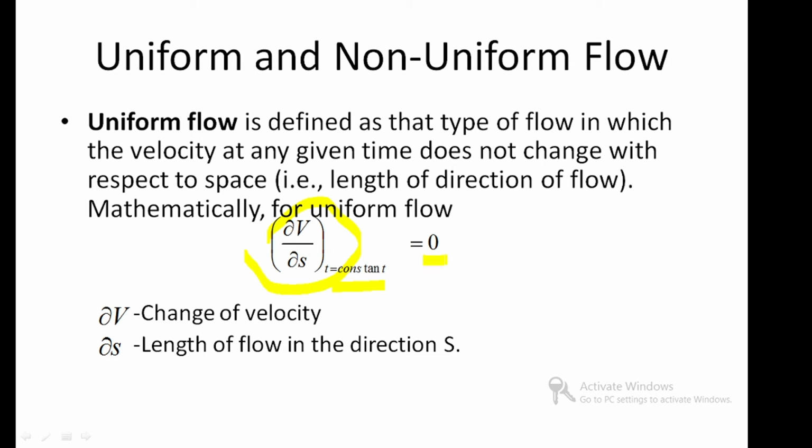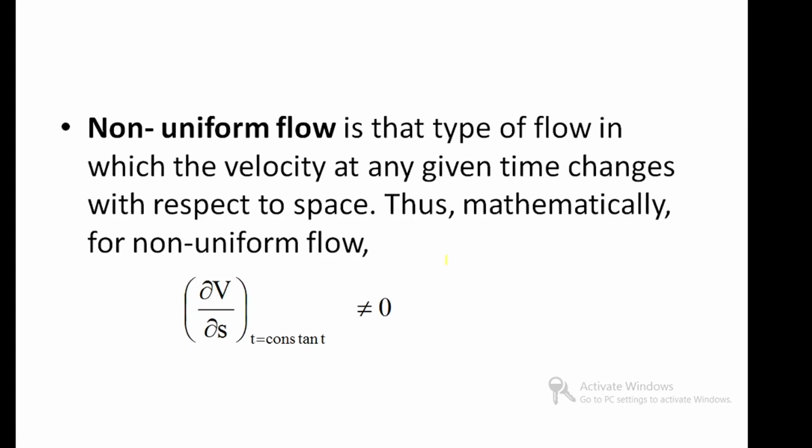Next, non-uniform flow is the type of flow in which the velocity at a given time changes with respect to space. Mathematically, non-uniform flow is ∂v/∂s at t equal to constant not equal to 0.